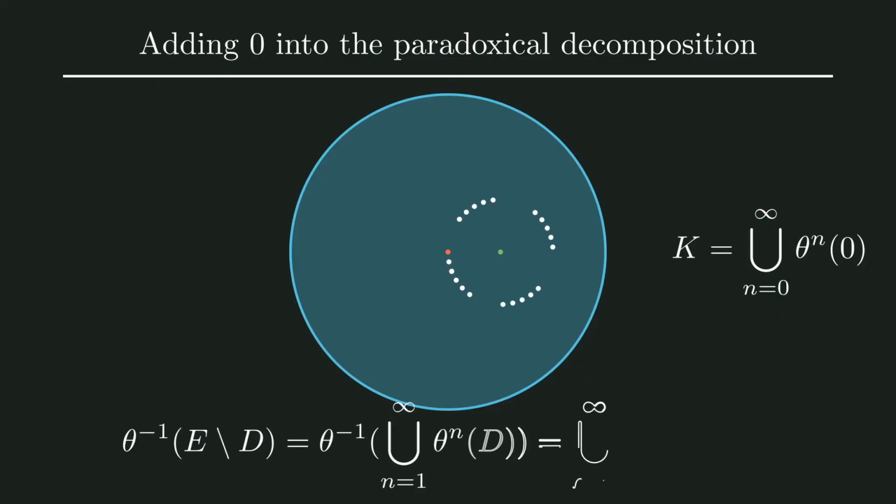Now we do the same trick again. If we rotate the set K minus 0 by theta inverse, we get all of K again. The symbolic representation of this is at the bottom of the screen. Let's now see how we can use this to create a paradoxical decomposition of the whole ball.